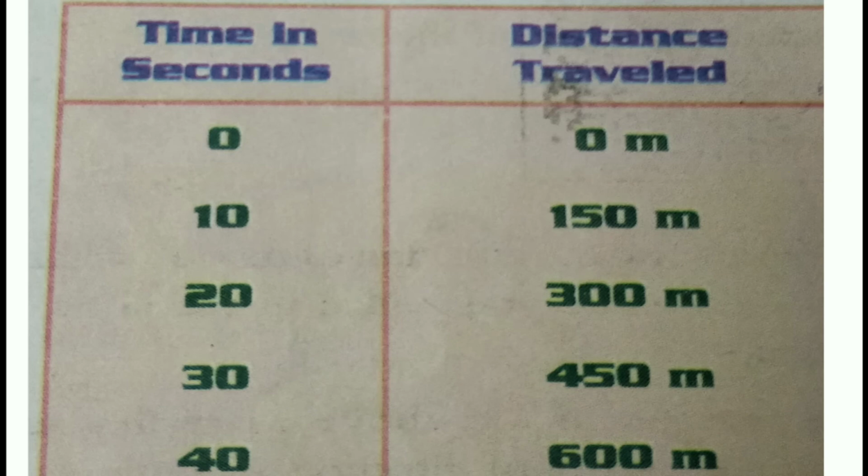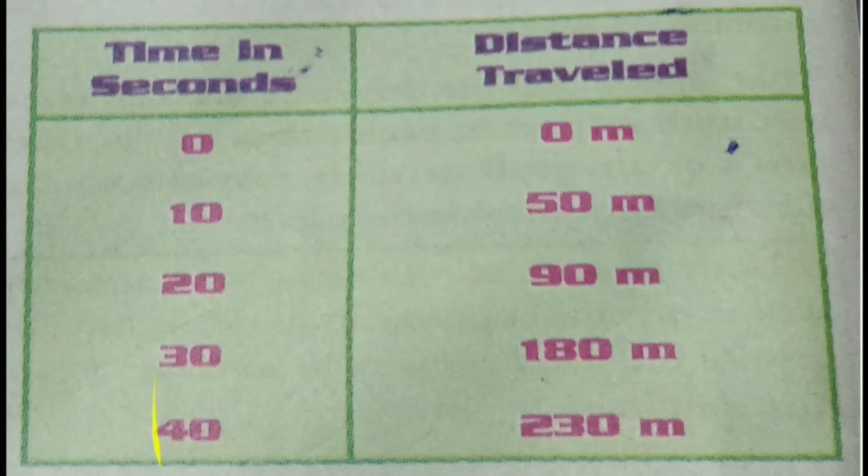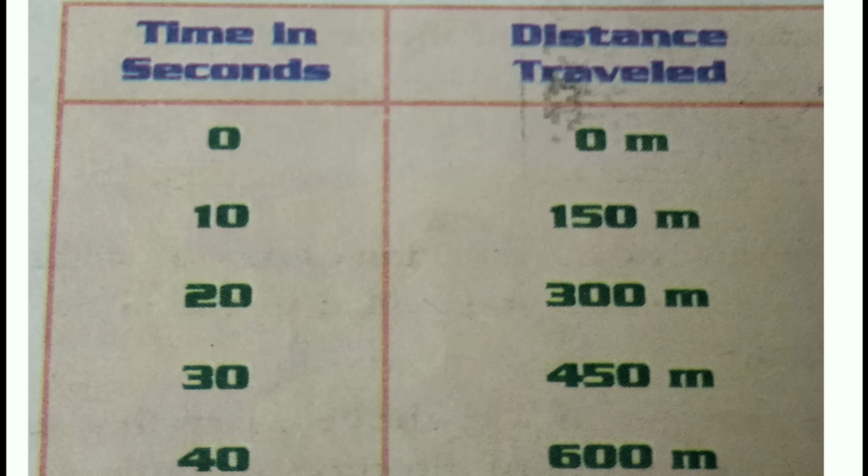That means the object is traveling equal distances. Here 150 meters. Again 150 meters it has traveled, that's why it has become 300. Again 150 meters, that's why it became 450. Again 150 meters, that's why it became 600. It is traveling equal distances in equal intervals of time. Here the equal interval is 10 seconds. For each 10 seconds they have taken the distance, how much it is traveling. This type of movement is said to be uniform motion.